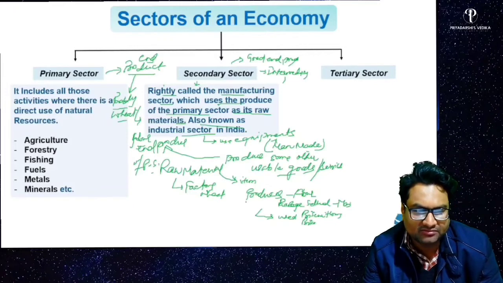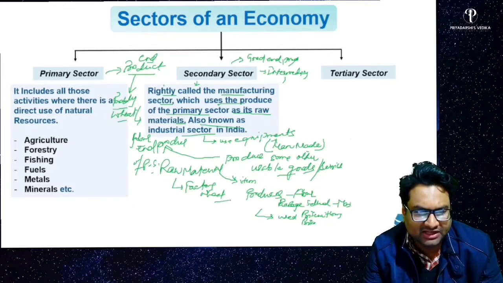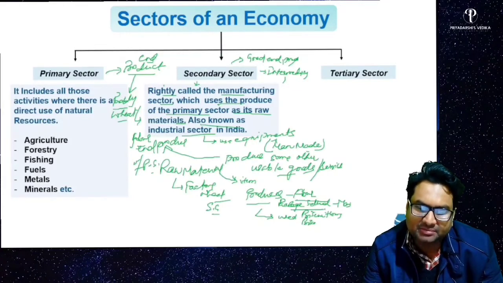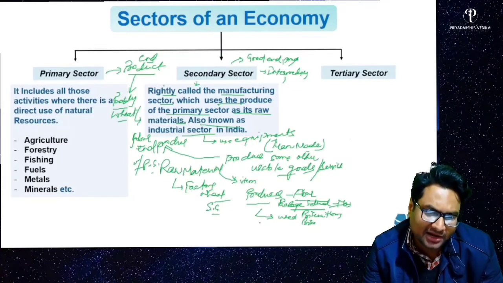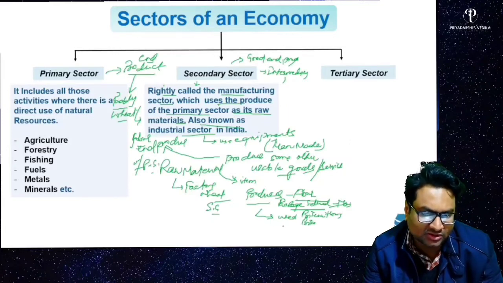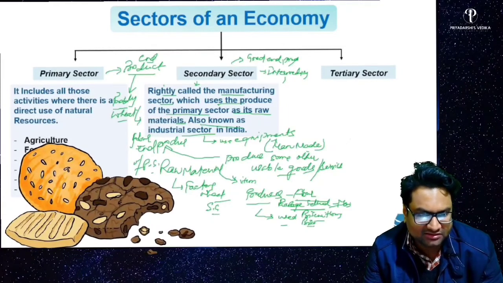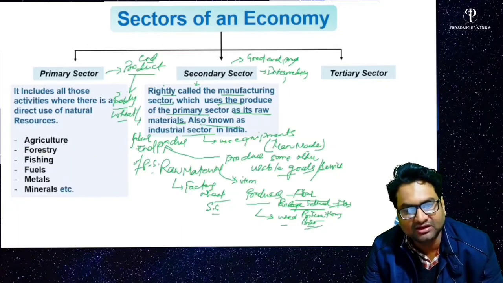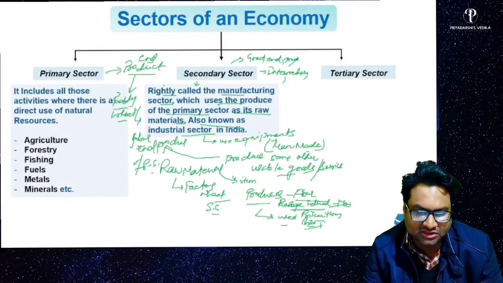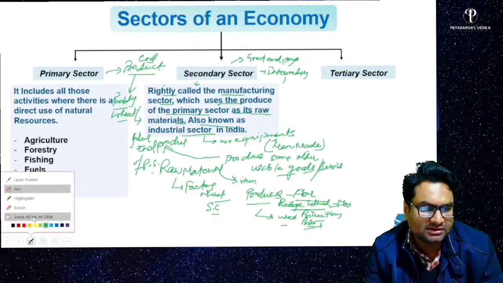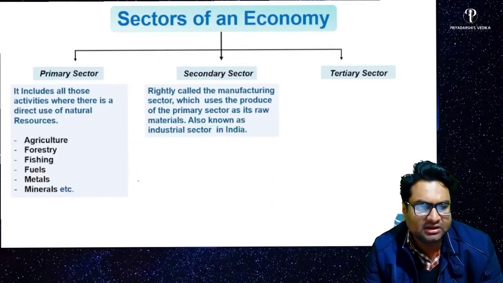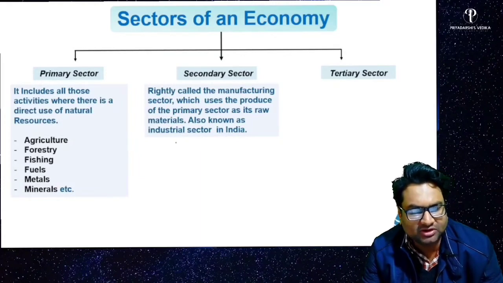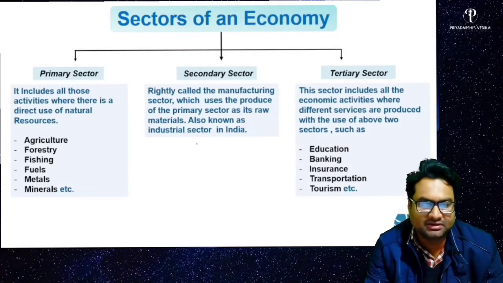Simply I have tried to make you understand that wheat which has been produced is sent to the secondary sector, and it produces flour from that wheat, packages it and sells it, right? And that flour will be used as intermediary goods also, by the biscuit factory, and they prepare biscuits and various items and cookies, then they sell it to the market, okay. So you must have understood that the produce of the secondary sector can be used as end use products as well as intermediary goods.